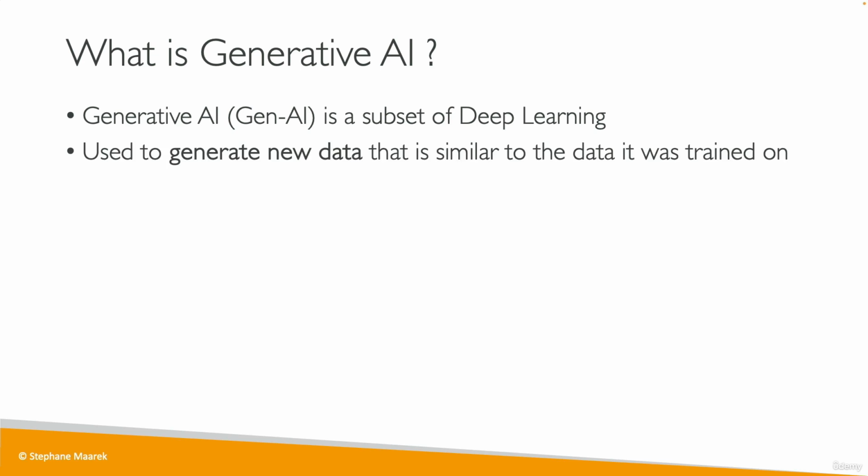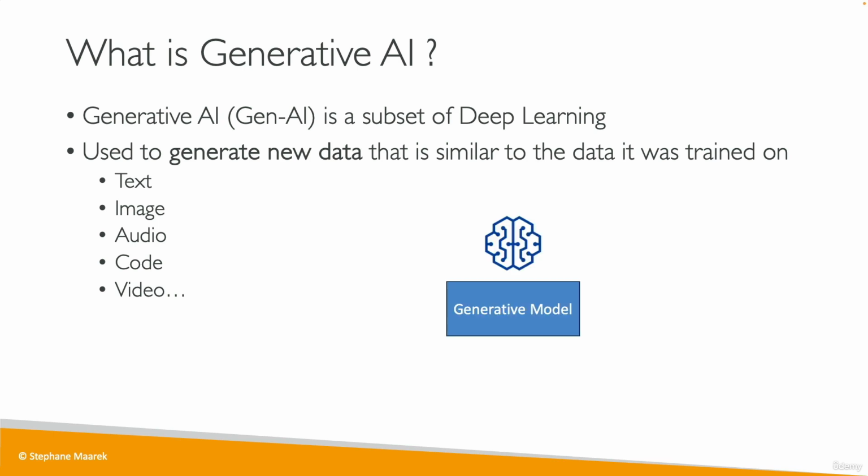So Gen AI, as the name indicates, is used to generate new data that is going to be similar to the data it was trained on. So what type of data can we train a Gen AI with? Well, we can train it on text, on images, on audio, on code, and video, and a lot more, whatever you think of really. So the generative AI model is going to take a lot of trained data.